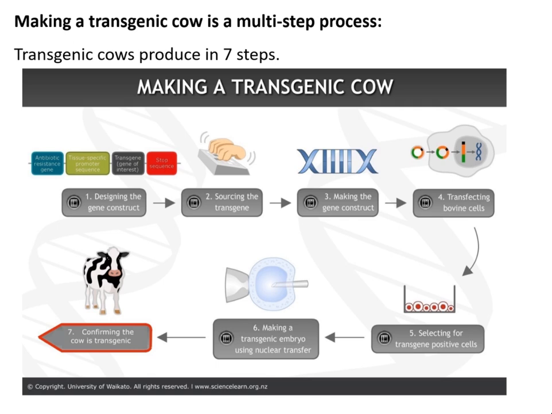And the seventh one is the last step, which is commonly called confirming the cow is transgenic or not. So these are the 7 steps which are involved in the process of producing transgenic cows. Hence it is commonly called a 7-step process.